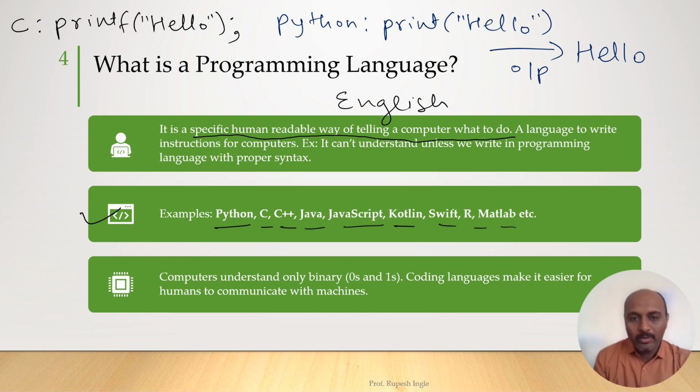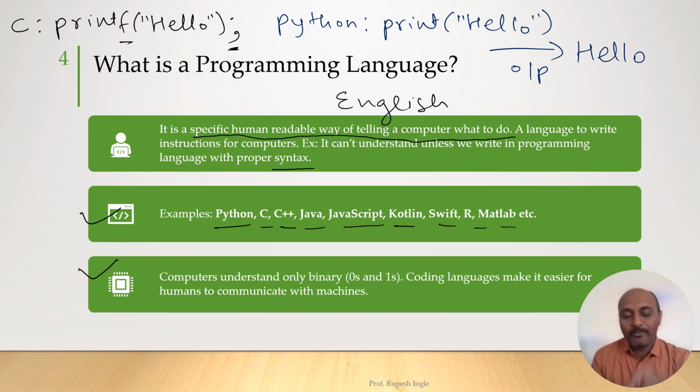So it follows proper syntax. Syntax means what? It is a grammar. So here we can see in the C language we have written printf and we have written a semicolon. Similarly, here we can see there is no need of writing printf and a semicolon. So this is called the grammar of writing the program. This is called syntax.